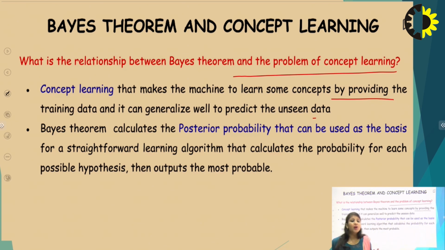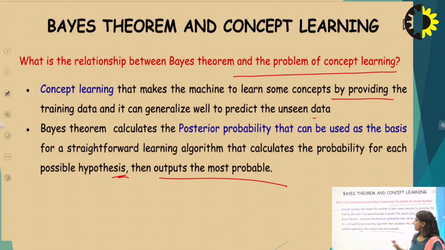We can make the concept learning; in the previous example, we made one learning, that the patient has no cancer if the probability is this. So Bayes theorem calculates the posterior probability that can be used as the basis for a straightforward learning algorithm that calculates the probability for each of the possible hypotheses, then outputs the most probable.